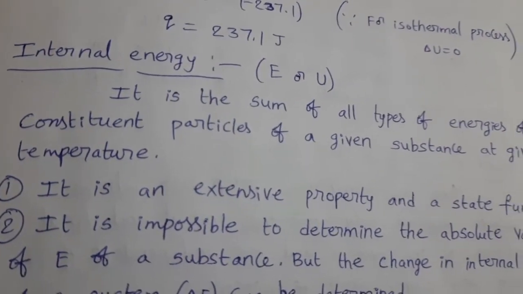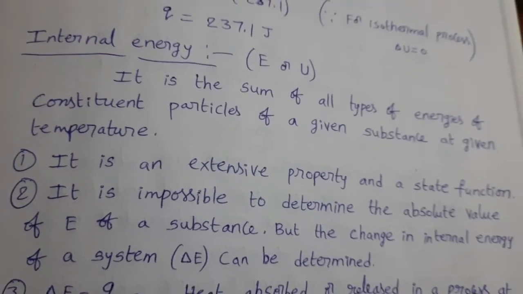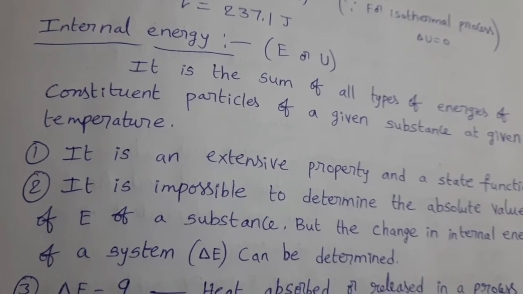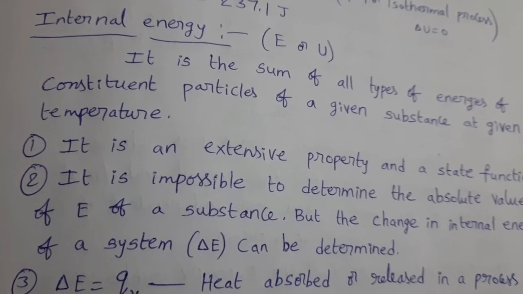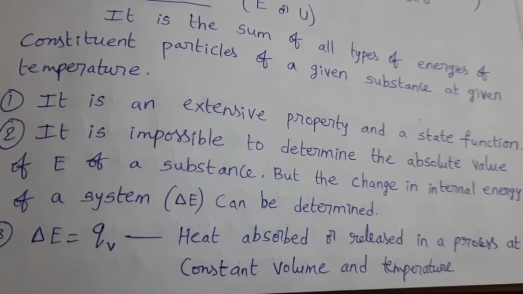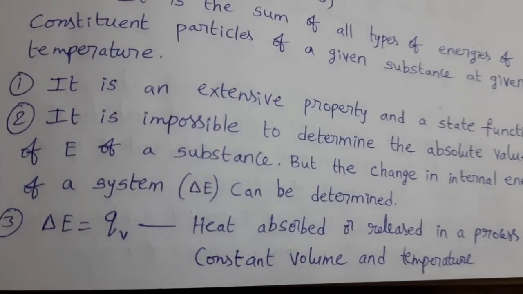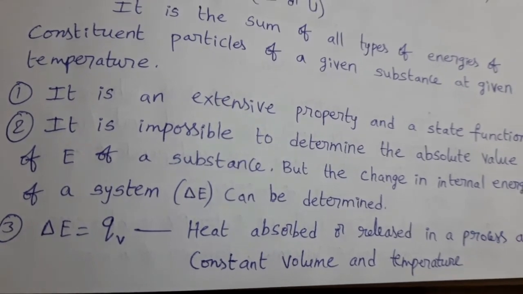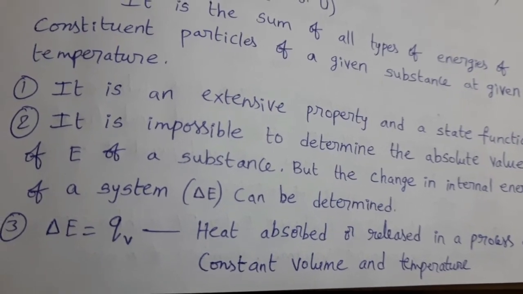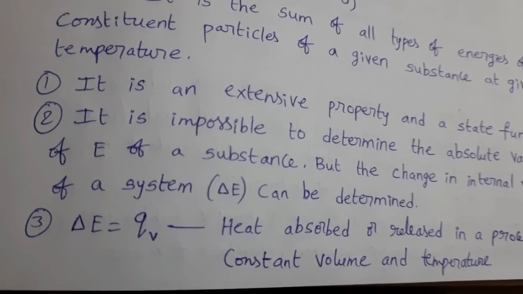It is impossible to determine the absolute value of internal energy of a substance, but the change in internal energy of a system, delta E, can be determined. Only delta E or delta U we can calculate. We cannot calculate the exact absolute value of internal energy. Delta E equal to QV, that means heat absorbed or released in a process at constant volume. At constant volume, heat release or heat absorption is equal to the change in internal energy. So simply delta E equal to QV or delta U equal to QV.